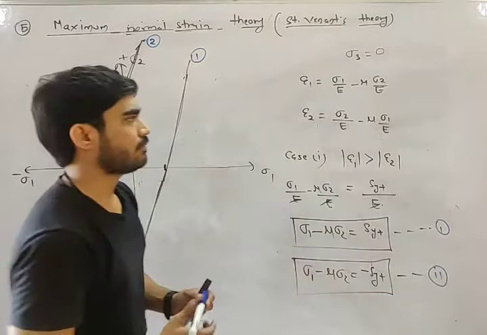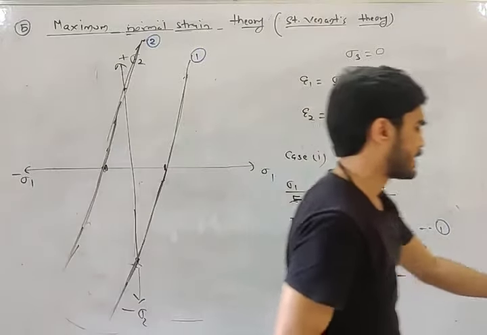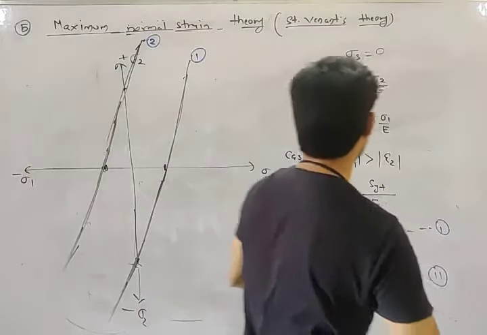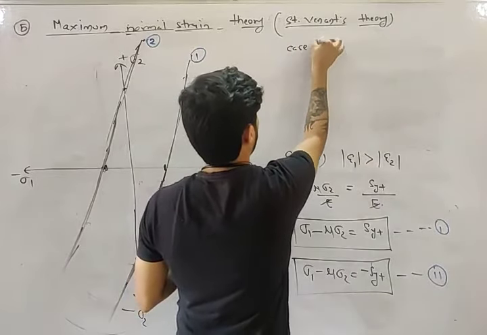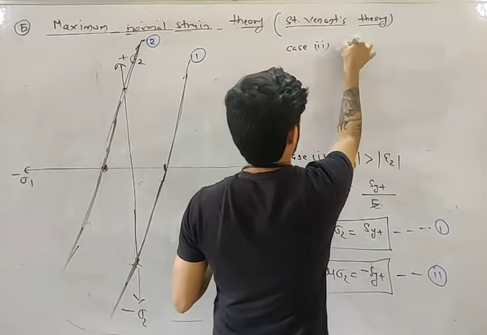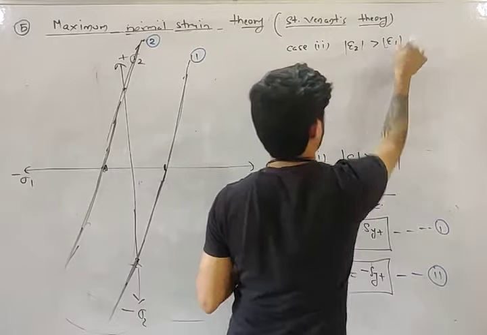Now, my friend, second case. What will be case 2? Case 2 will be epsilon 2 is greater than epsilon 1.